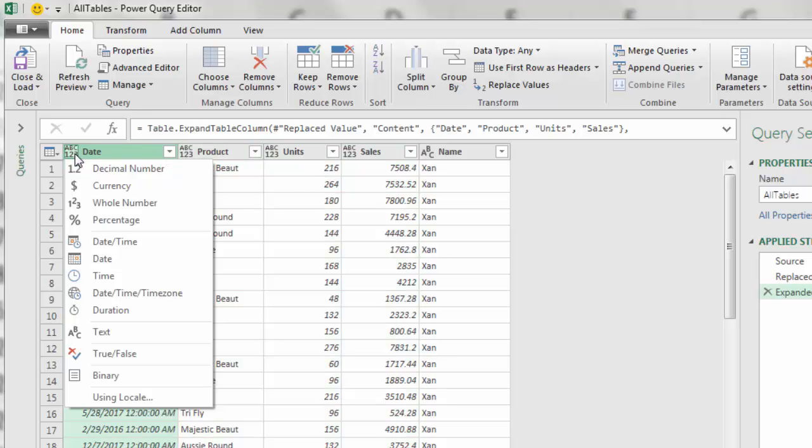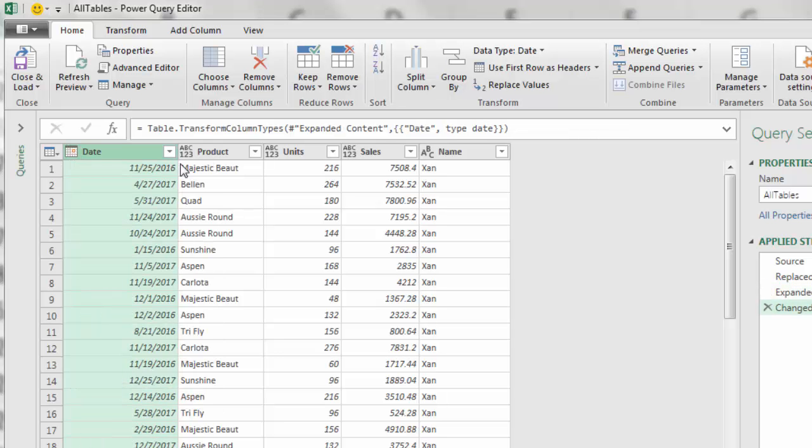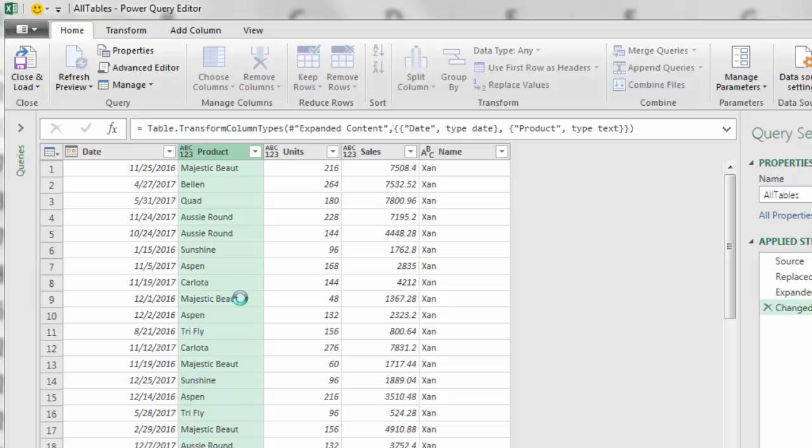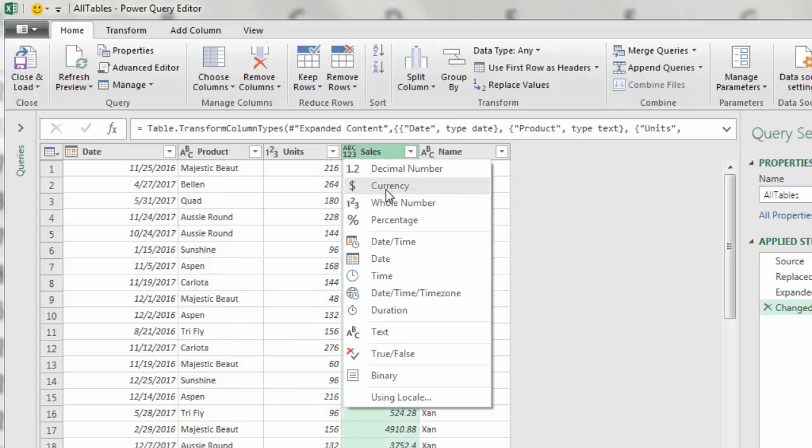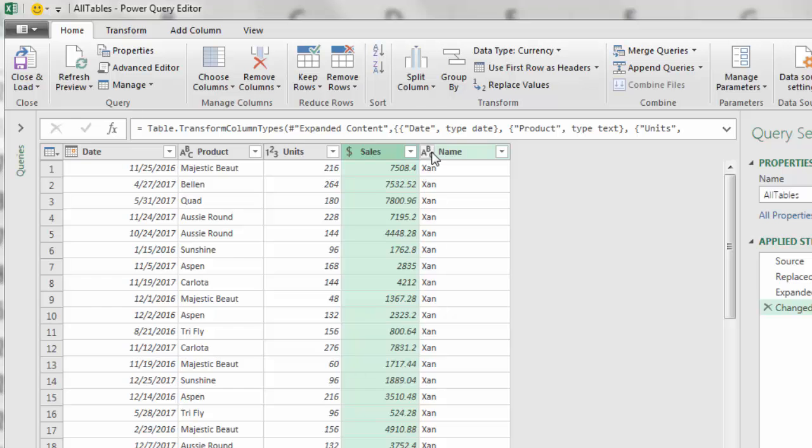I'm going to click on the icon ABC123. That means it doesn't have a data type yet. And I'm going to come down to date, product, text, units, whole number, sales, currency. That means we can have a maximum of 4 digits to the right of the decimal. I'm going to click currency, and that's text.